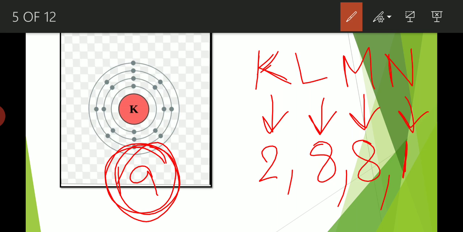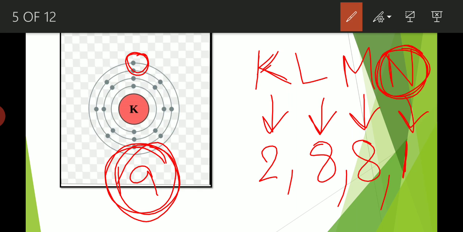Now see. N is the valence shell. Why? Because it is the last shell that is present. It is the outermost shell. And in the outermost shell, only 1 electron is present in the potassium. So the potassium has to either gain or lose electrons so as to make its electronic configuration end with 8. That means so as to have 8 or 2 electrons in its valence shell, right?